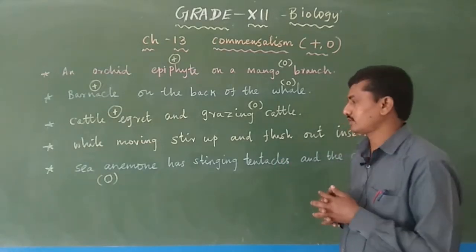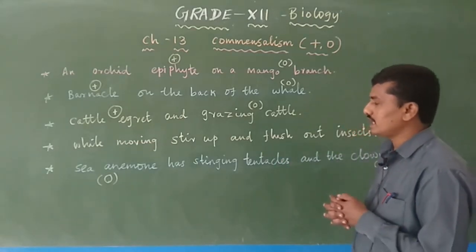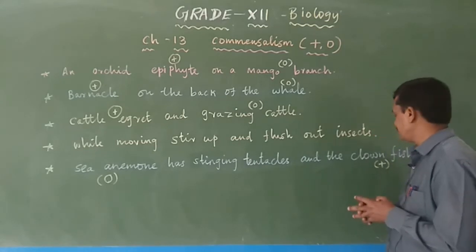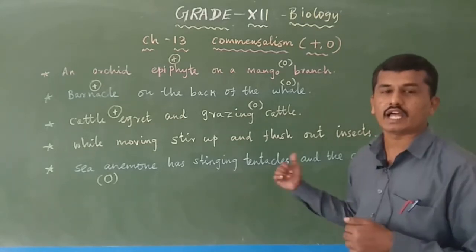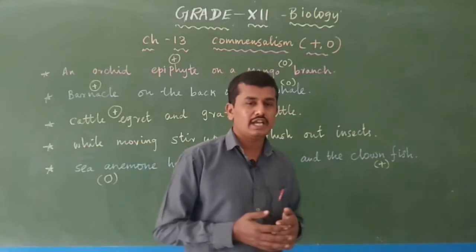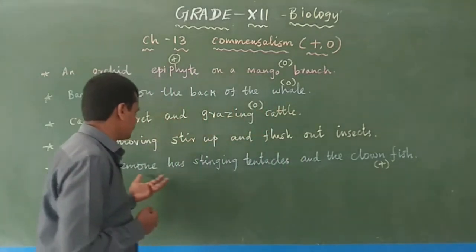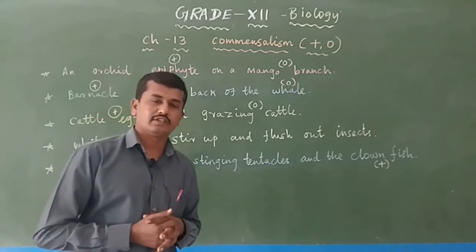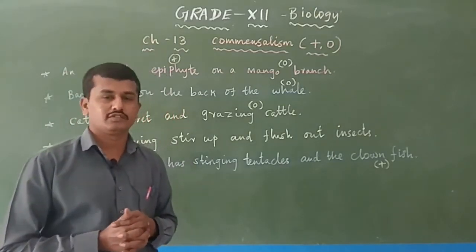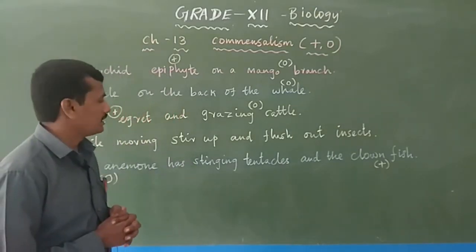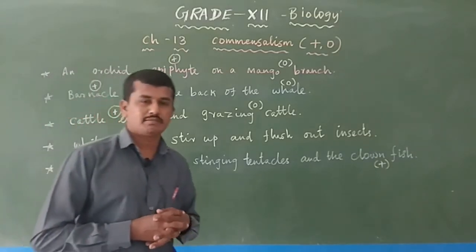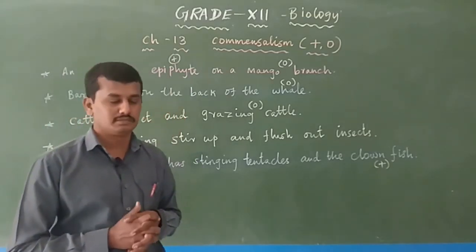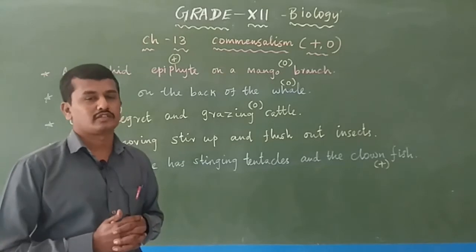The next one is the sea anemone with its stinging tentacles and the clownfish. Sea anemone is in the Coelenterata category. It is under the invertebrates, that is non-chordates. And clownfish is a type of fish present in the vertebrates, in the chordates category.